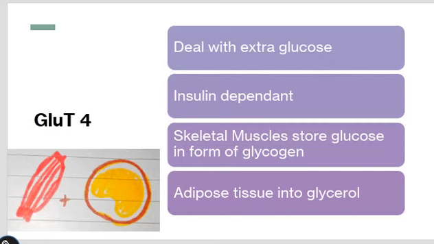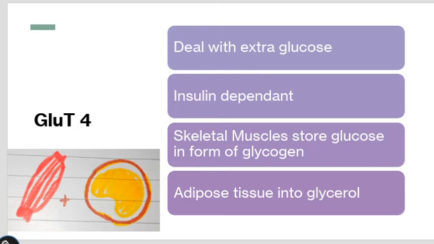While glucose transporter 4 is present on the adipose tissue cells as well as on the skeletal muscle cells. They basically deal with the extra glucose. If there was high concentration outside and lower inside the cell, GLUT 1 and 3 would be taking the glucose from higher into lower concentration inside the cells.